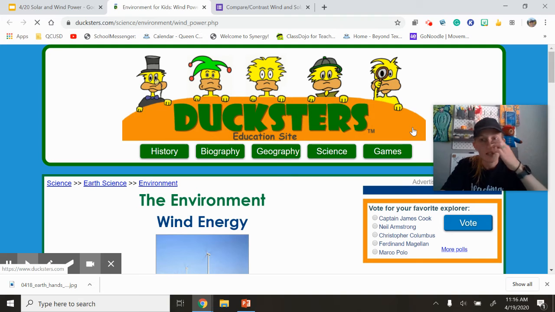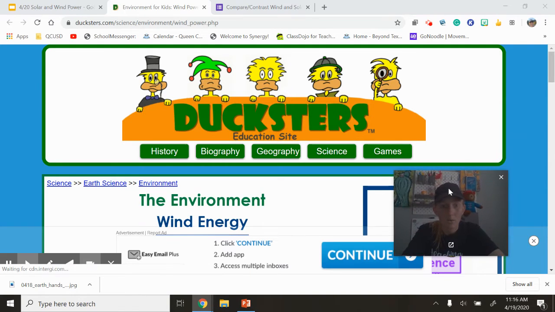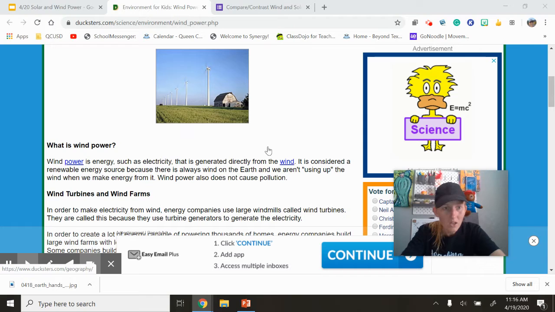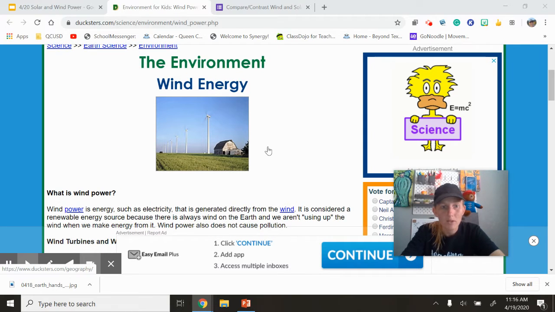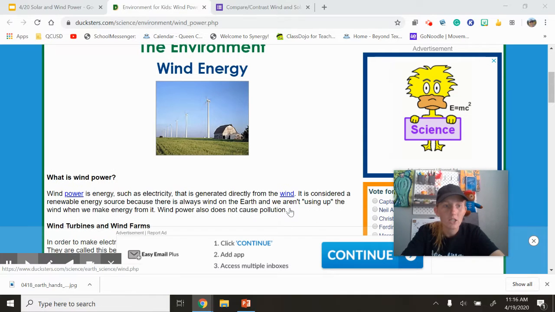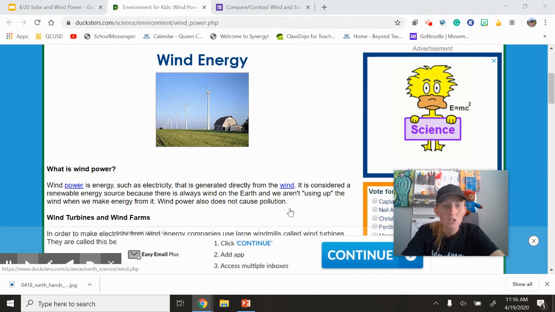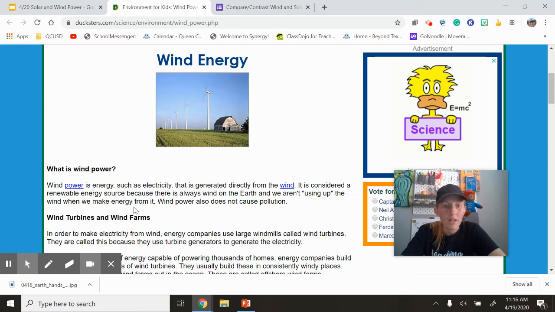All right, so I'm going to go ahead and read all about wind energy. So what is wind power? Wind power is energy, such as electricity, that is generated directly from the wind. It is considered a renewable energy source because there's always wind on Earth and we aren't using up the wind when we make energy from it. So just because we're using it doesn't mean that it's going to run out. So renewable energy is a big word that we're going to talk about a little bit today, where it's energy that you can just keep generating because it's not going to run out.